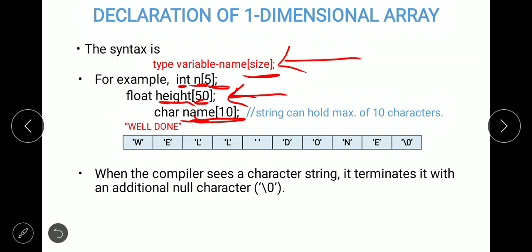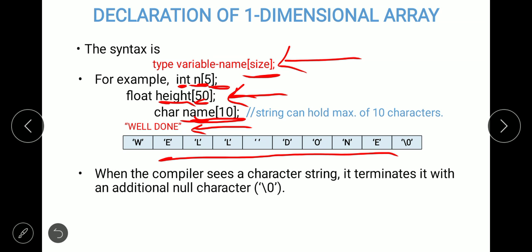For example, if the name variable is initialized with "well done", this value will be stored in memory locations in this manner: one character in each memory location.